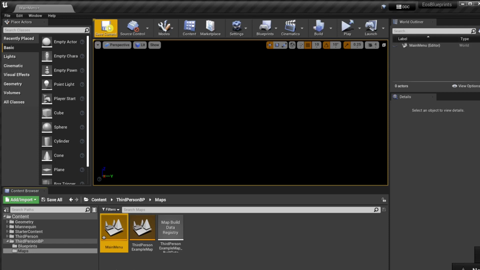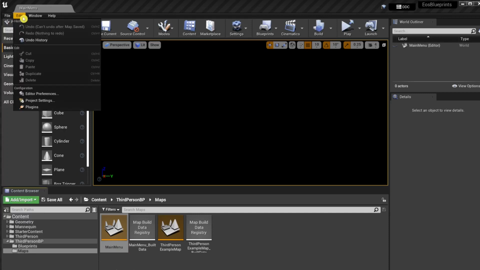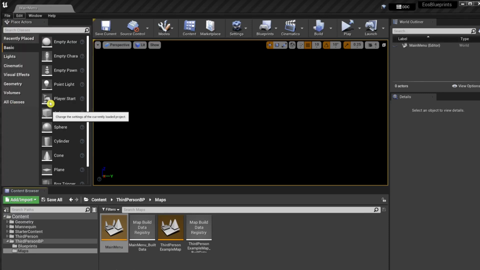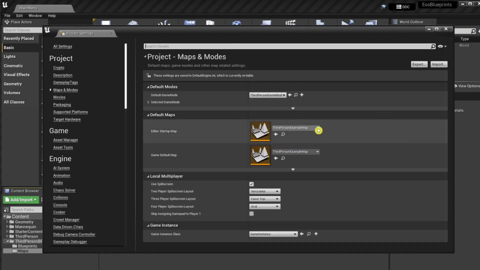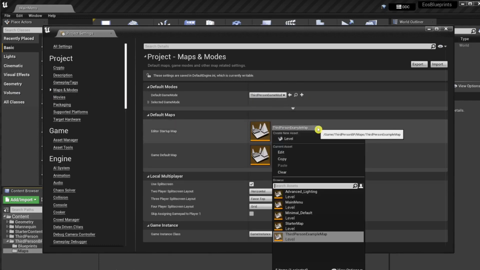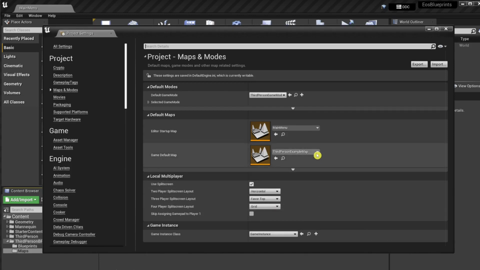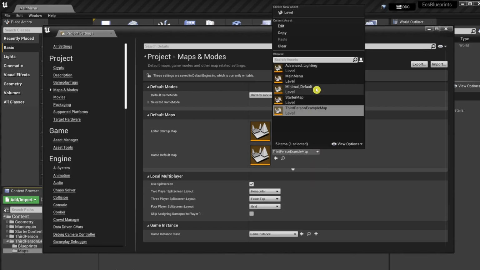And we want to set the main menu map as default map. So we go to Edit, Project Settings, Maps and Modes, and we select the main menu map as Editor Startup Map and Game Default Map.